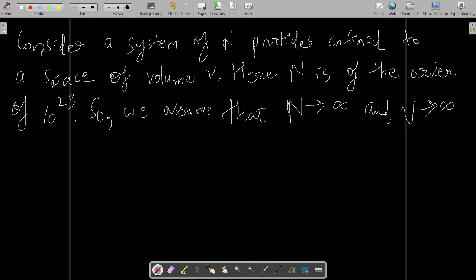Under classical limits, as compared to the volume occupied by the atoms of the gas, the volume overall occupied by the gas is very huge, so V is also infinity. Let me show it over here.